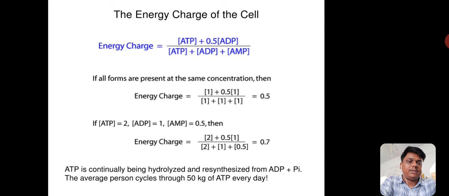If the ATP concentration is 2, ADP concentration is 1 and AMP concentration is 0.5, then the energy charge is 0.7. From this equation, you can clearly understand that ATP plays a very important role. If the ATP concentration is much higher, then the energy charge of the cell remains high.